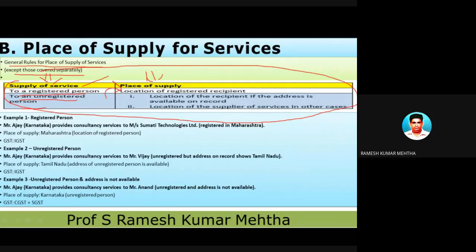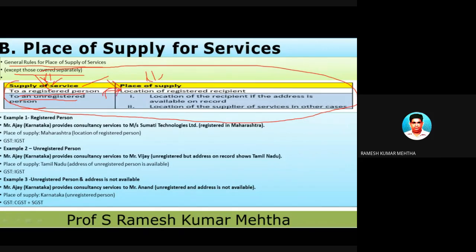You are born, so you are getting your birth registered. For example, you are going to America, you are getting a registration that you are a citizen of India. So you have to get registered. So if you are doing business, that is supply of services or supply of goods, you have to get registered under GST.